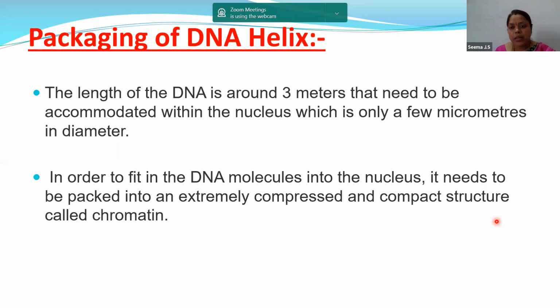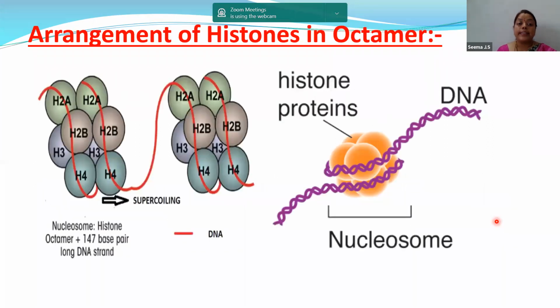What do you mean by compressed and compact? Nothing but you're folding it to a very small size and fixing it into our nucleus. So let us read the statement. In order to fit the DNA molecule into the nucleus, it needs to be packed into an extremely compressed and compact structure called chromatid. Now, children, this is a very interesting topic. Let us understand this, this is one of the important topics for your exams also.